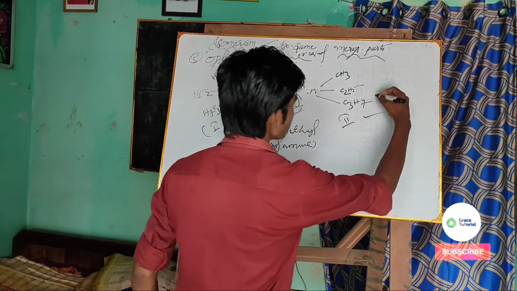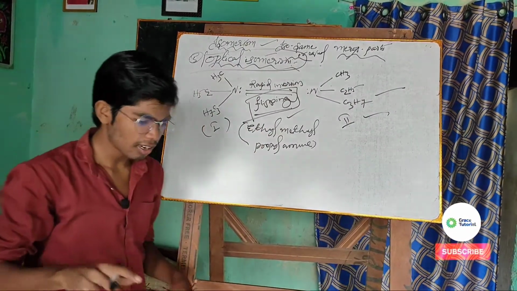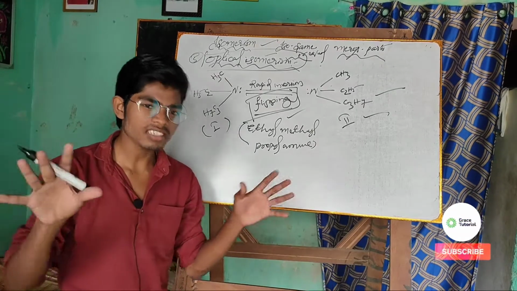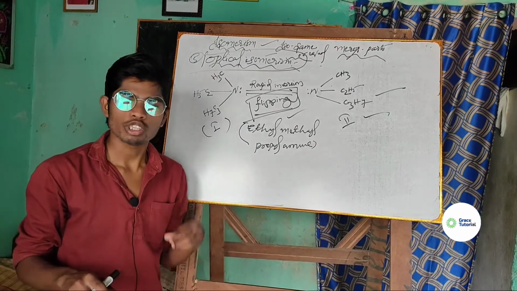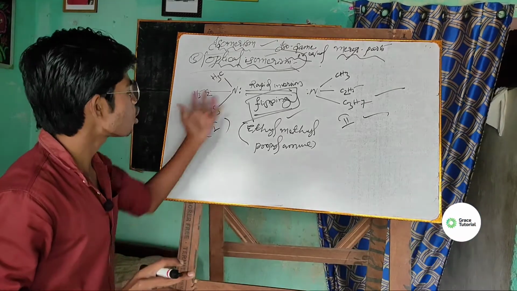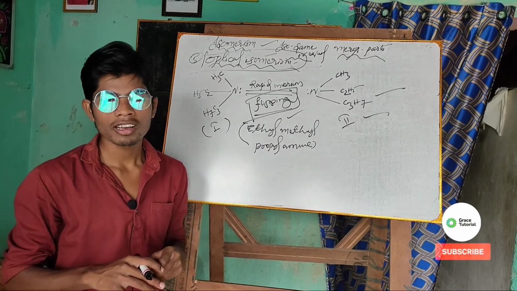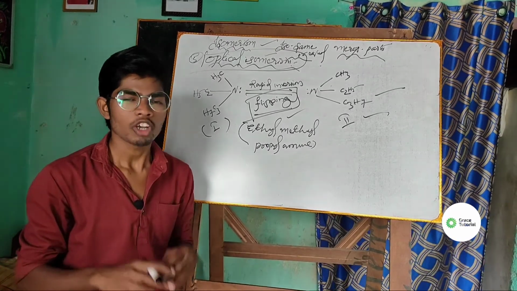This is all about optical isomerism. I think it is very clear. So we have completed the entire isomerism: chain isomerism, position isomerism, metamerism, functional isomerism, as well as optical isomerism of the amines. Now we will discuss the basic nature of the amines.